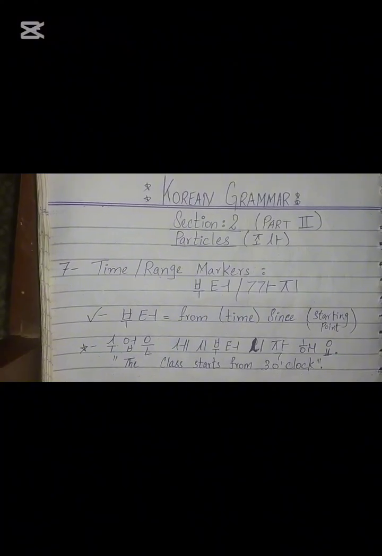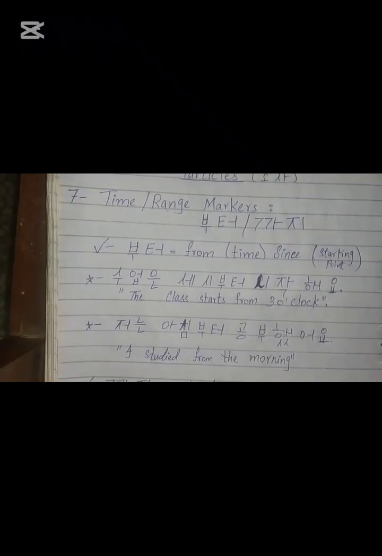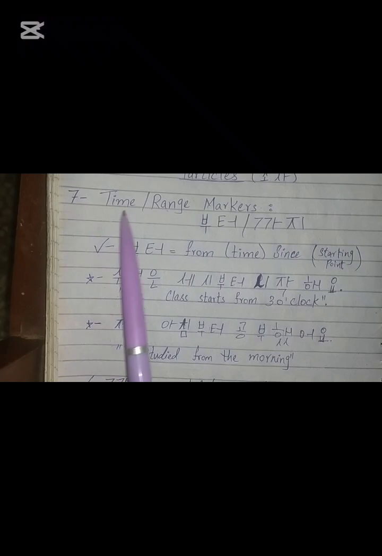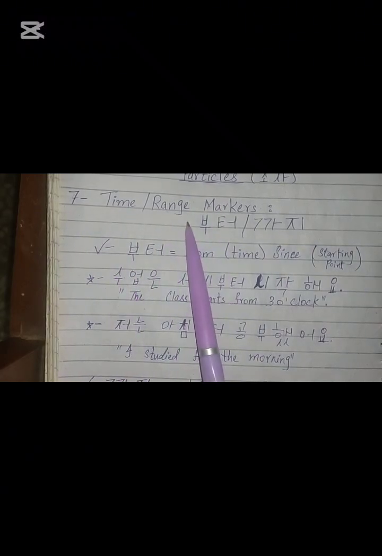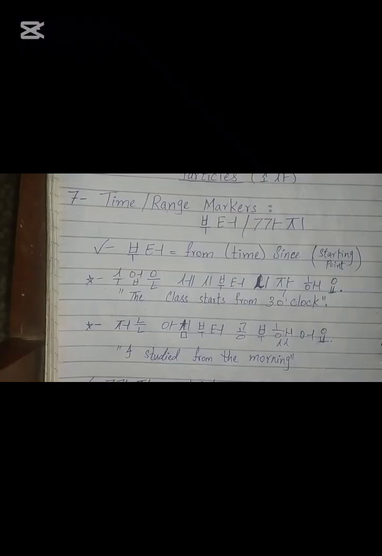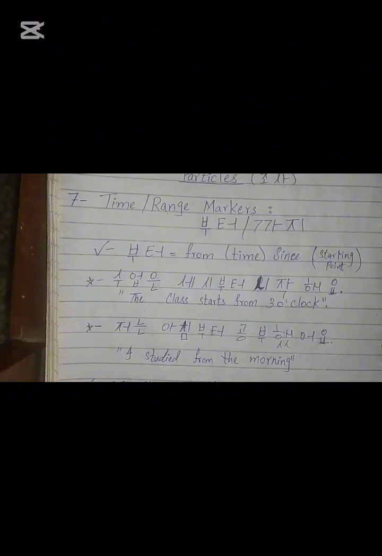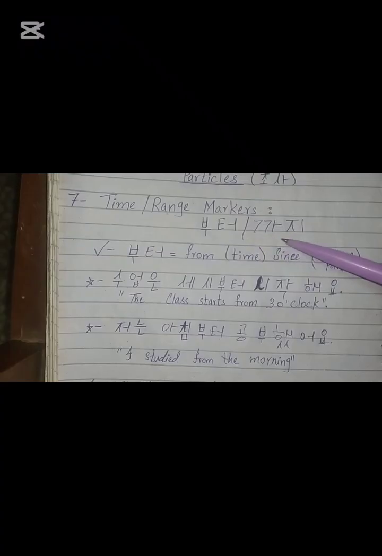Okay, let's get started with today's particles. We were at the 7th category of particles, which is the time and range markers. The time and range markers are used whenever we are talking about time in Korean, like night time, daytime, or even hours. Whenever we're talking about that, we need to use these markers. The two time and range markers are 부터 and 까지.